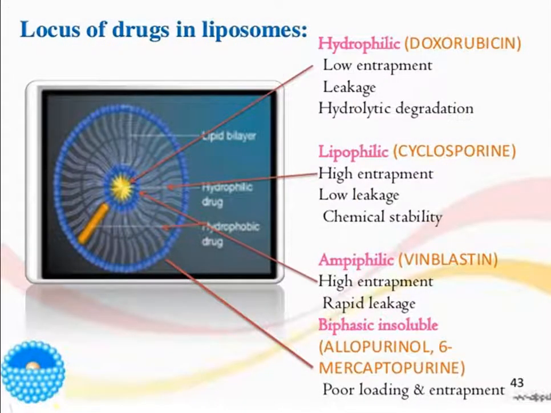Now, the locus of drugs in the liposomes. Here we can see, hydrophilic drugs have low entrapment, leakage is there, and hydrolytic degradation may occur. They are entrapped inside here. Lipophilic molecules have high entrapment, low leakage, and chemical stability is also good. They are entrapped here between the lipid bilayer. Amphiphilic molecules have high entrapment but rapid leakage. They are entrapped here somewhere. Then biphasic insoluble molecules have poor loading and entrapment, and they are here.